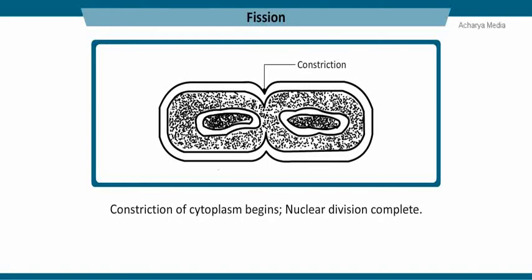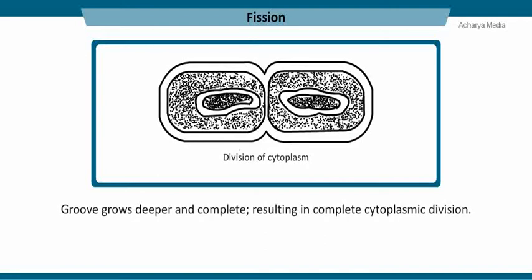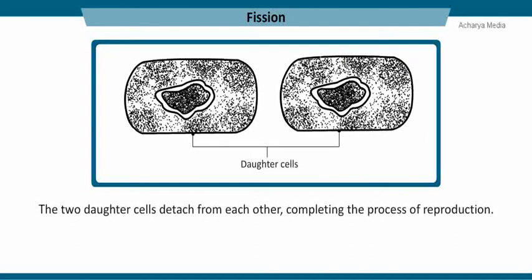A constriction appears from the cell wall towards the center, dividing the cytoplasm. The constriction grows deeper and deeper, and once complete, it divides the cytoplasm. This process of division of a single parent cell into two daughter cells is called binary fission.